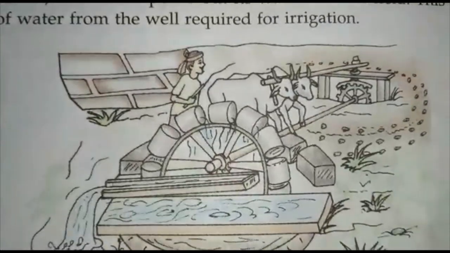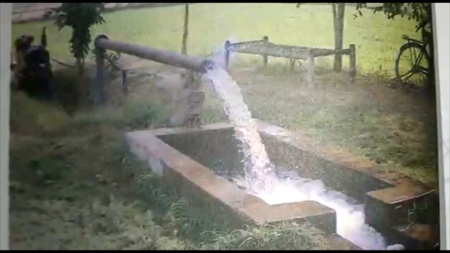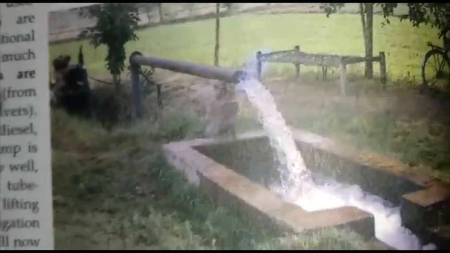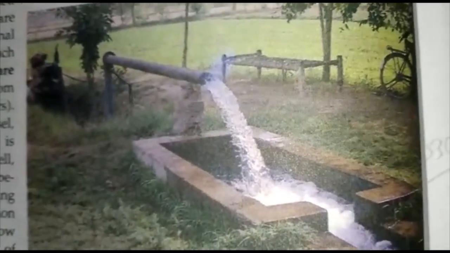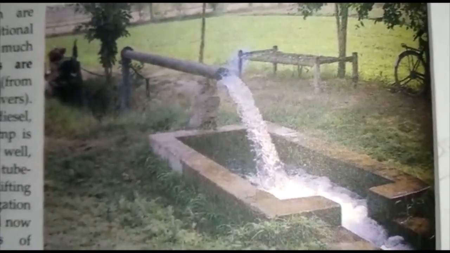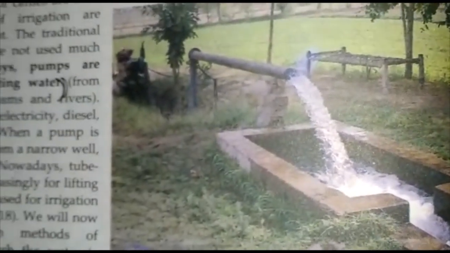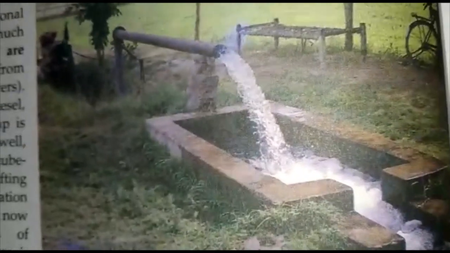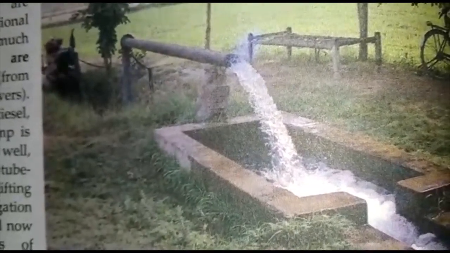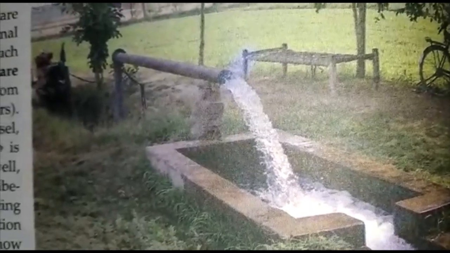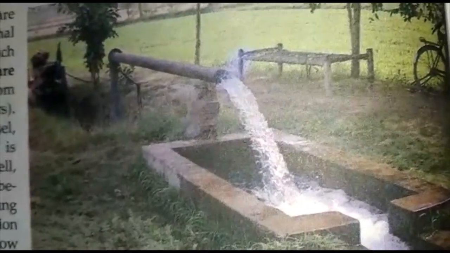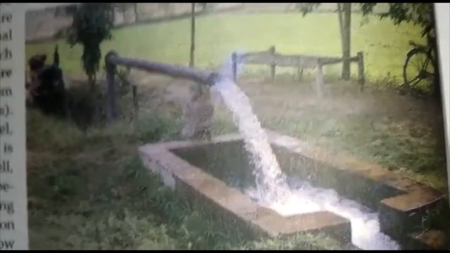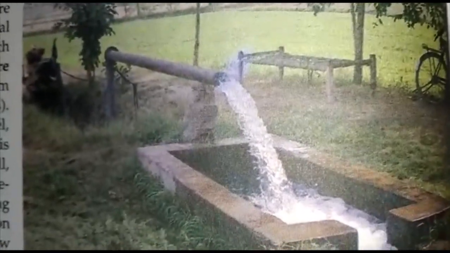Human labor or cattle are used to lift water in the traditional methods of irrigation. So, the traditional methods of irrigation are cheaper but less efficient. The traditional methods of irrigation are not used much these days. These days, pumps are commonly used for lifting water.